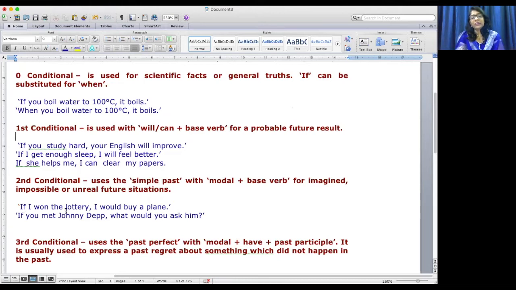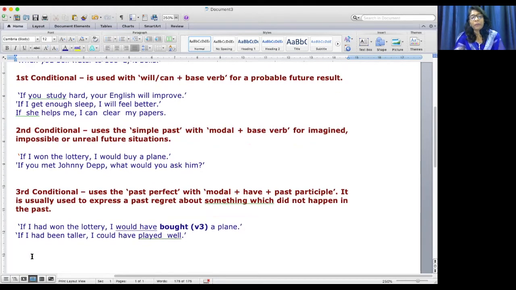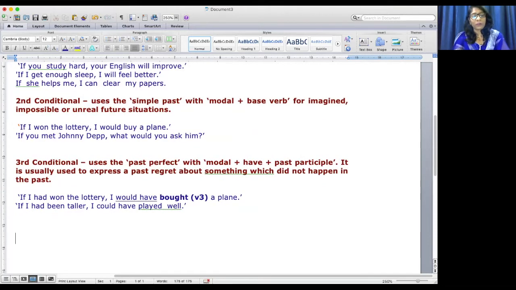And here again, you're using a simple past tense for imaginary situations, and here you're using past perfect, like if I had won, if I had been. It is used to express a past regret, and never say I will have, or I will buy a plane, or I will. No, you have to use only would. And moreover, I would also like to add along with this how to use whether.